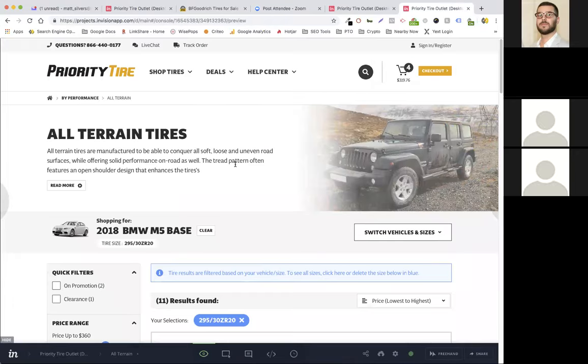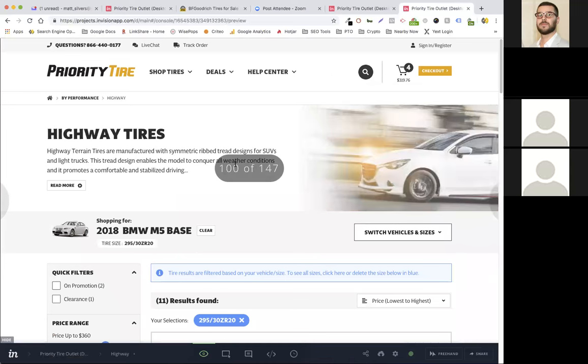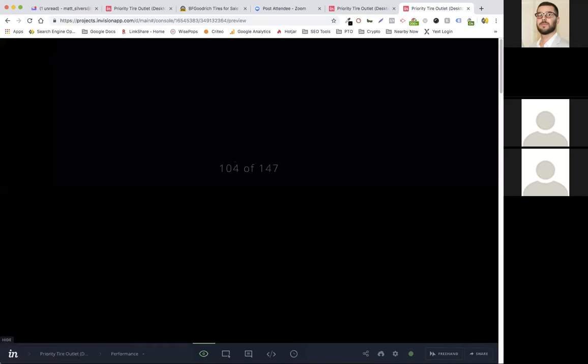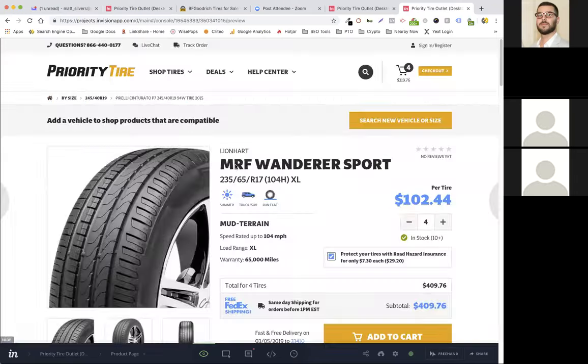Was there a shop by season landing page? So there's a landing page for shop by season now too. Only in the mega menu. Yeah, in the mega menu, exactly. Right now we just go in the mega menu, we go right to all season, summer, winter. Right. Now there's a landing page. Okay, got it.